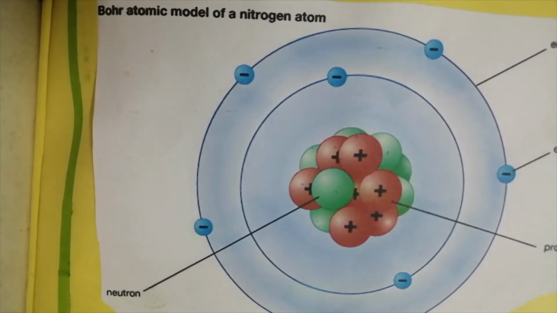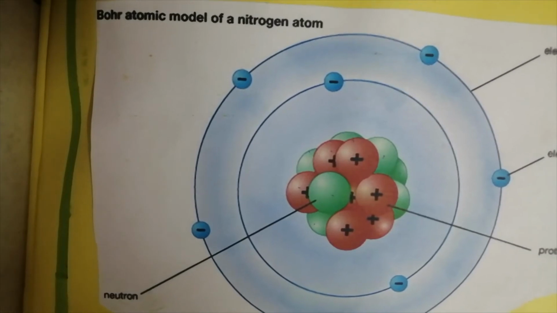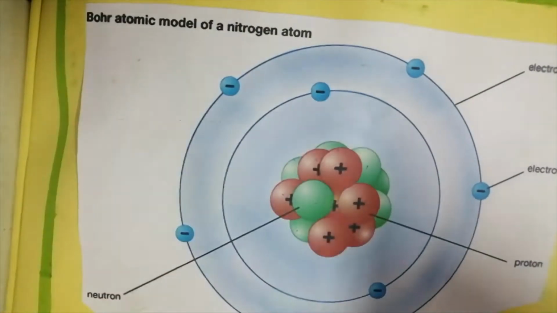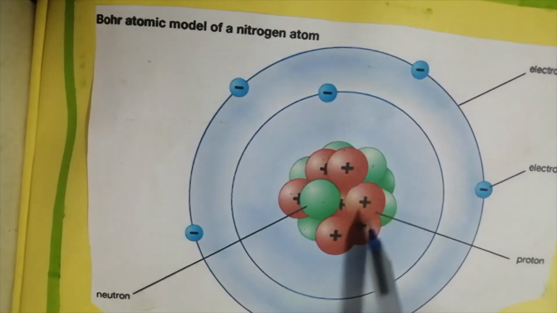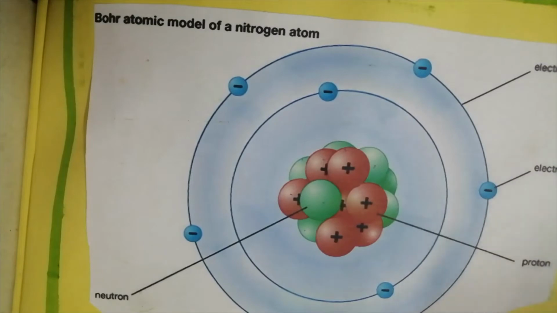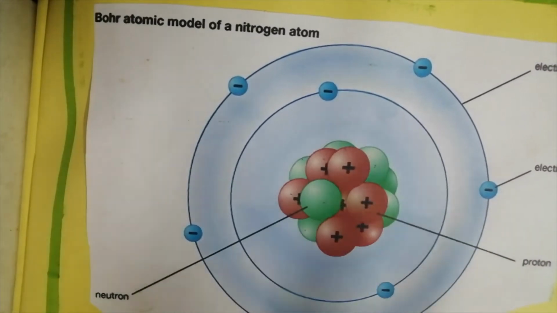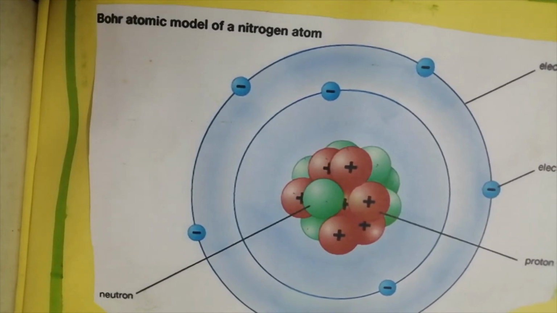So always the opposite charge particles only can attract each other, right? So the negative charge particles are always revolving around the nucleus, because here positive charge is there, no? So to attract these positive particles, they are always revolving around the nucleus.